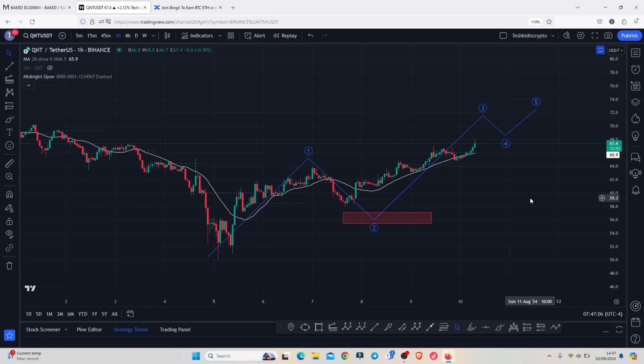QNT's massive breakout is just getting started, and at the time of this recording, QNT is holding above the 20-day MA here on the 1-hour chart, which is now acting as support for us to continue gearing up. And on today's video, I will be discussing my breakout target areas, basing my analysis on the Elliott structures, and also give you my long-term price prediction analysis.